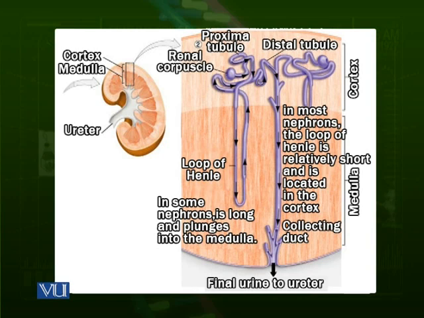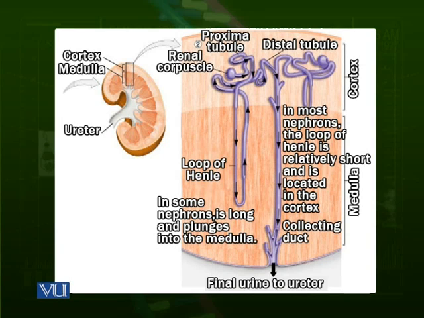After the distal tubule, which, as you can see in the diagram, is again convoluted, it goes down and makes a comparatively larger duct called the collecting duct. Collecting duct, as you can see, goes down till the end of the medulla, and this actually produces the final urine towards the ureter.